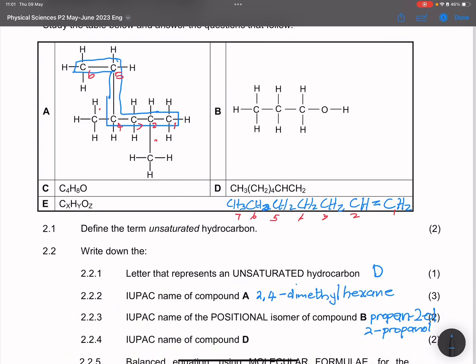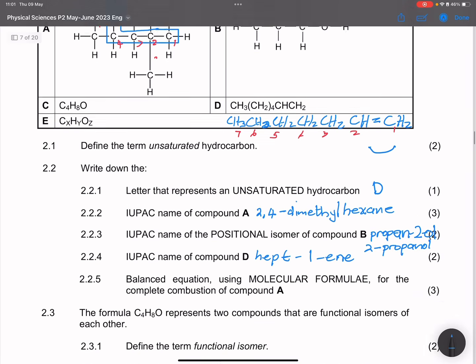So this is going to be hept-1-ene. Remember, that's between carbon number 1 and 2. We always take the smaller number. So let's go to the next question.